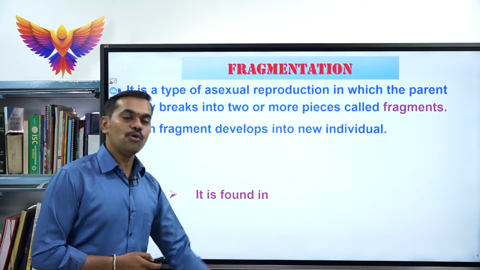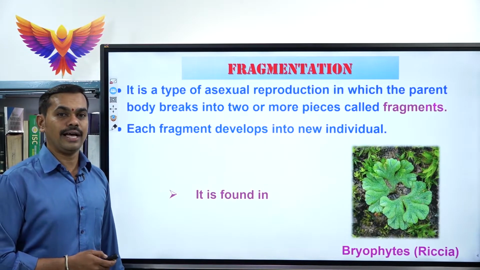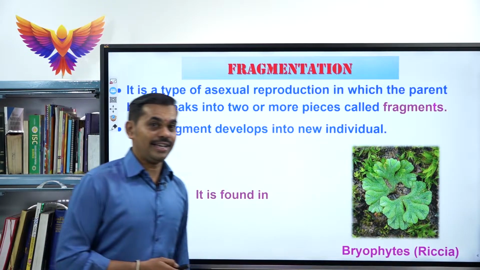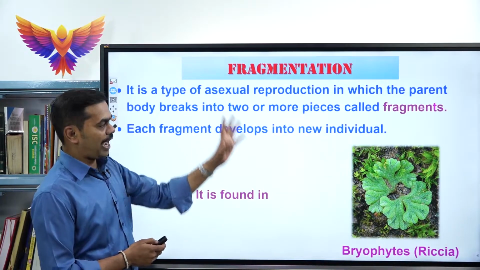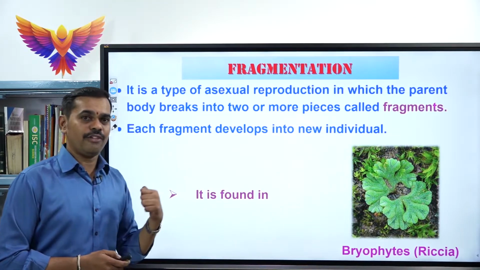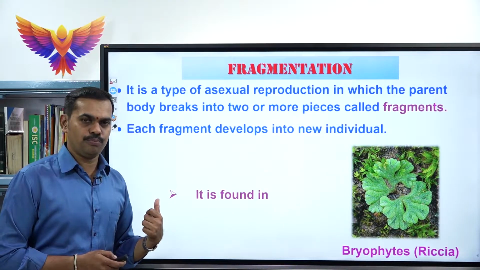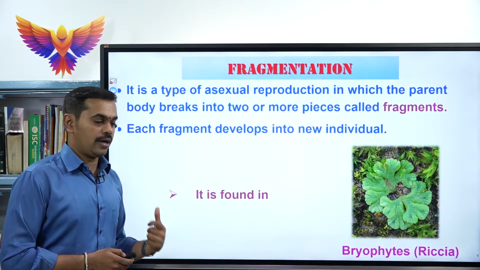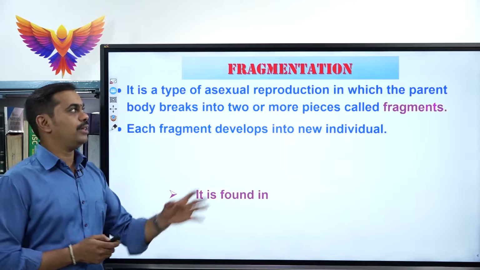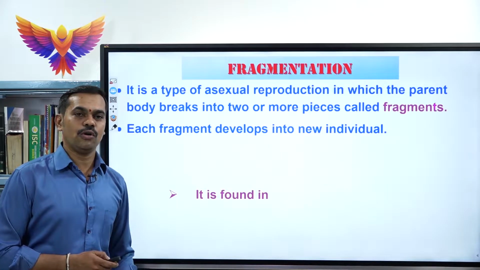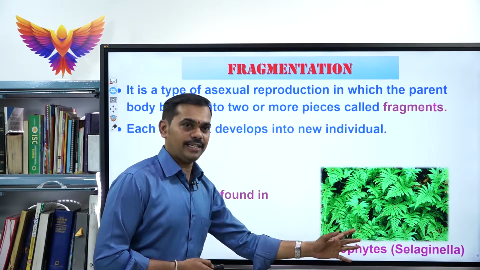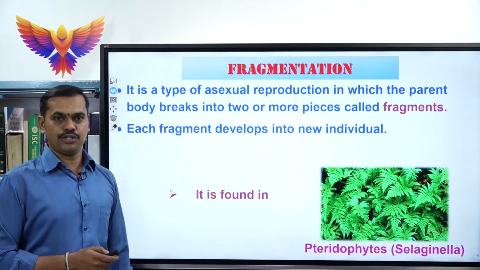Now one more example is bryophytes. Under bryophytes, the best example is Riccia. In Riccia also fragmentation can be seen, because all these examples you are very familiar with from last year's 11th syllabus. Next, pteridophytes. Under pteridophytes, the best example for fragmentation is Selaginella.